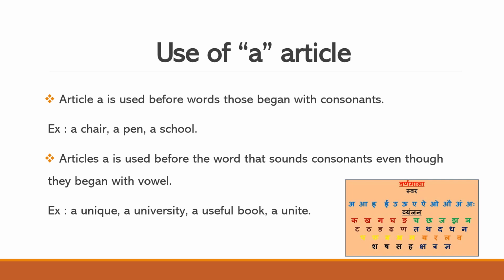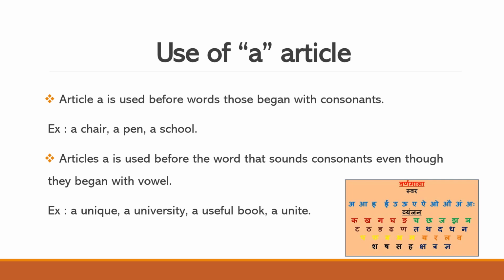Okay. Now, coming to the second point, this is a little bit tricky. Listen carefully. Article a is used before a word that sounds like a consonant even though it begins with a vowel. We know that for a word which begins with a vowel we use the article an.